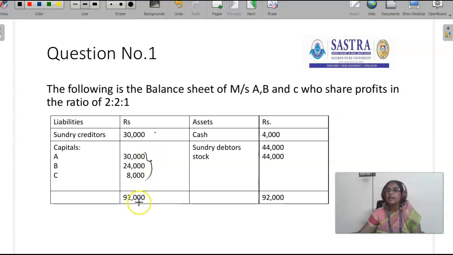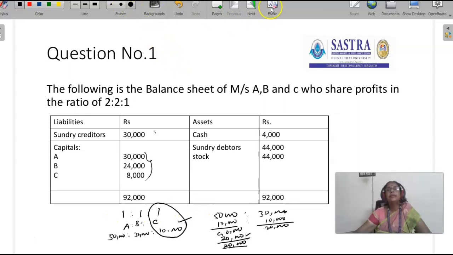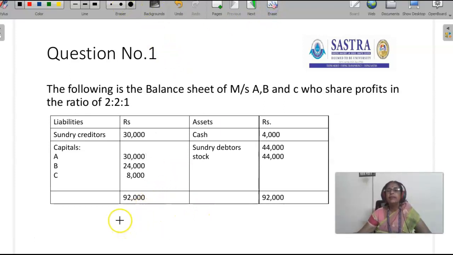Under the proportionate capital method, the firm compares the capital with their profit sharing ratio. First step, they have to calculate the basis capital. Who is the least contributor of capital? Then from that basis capital, we have to calculate the surplus as well as absolute surplus. Last class, we have seen all those calculations.